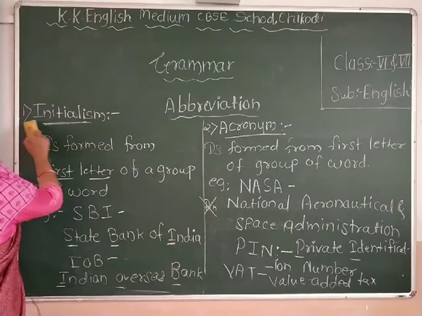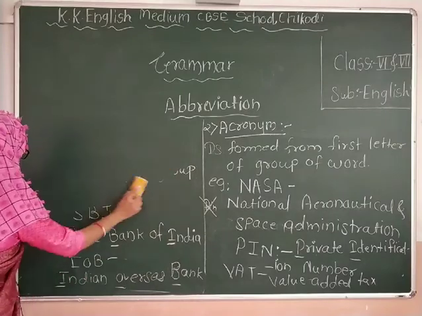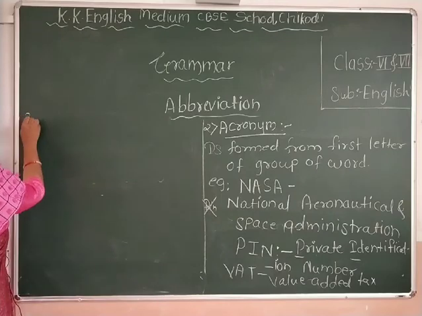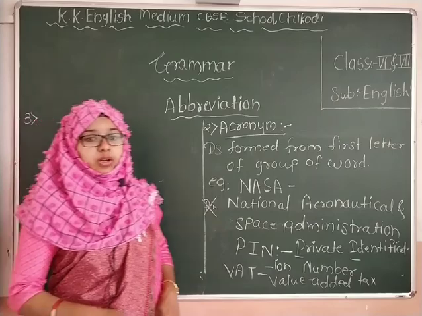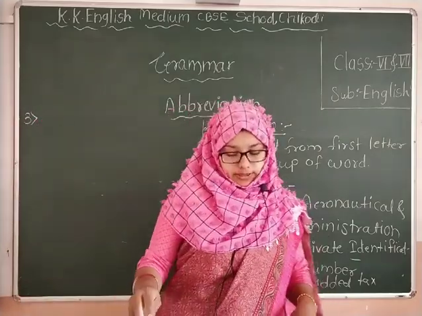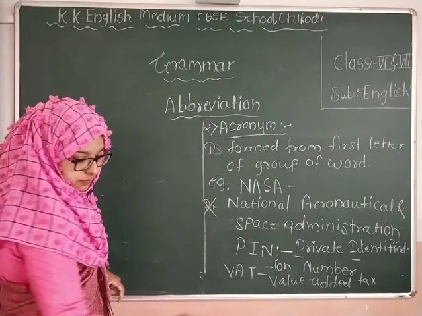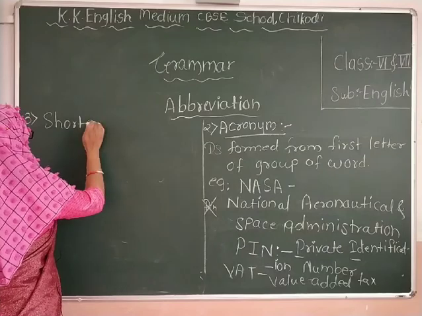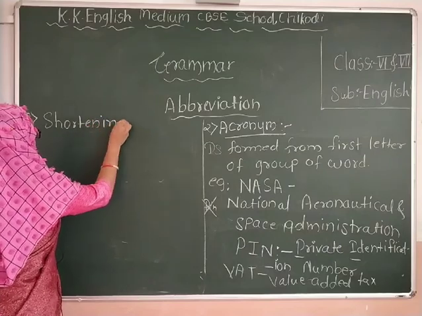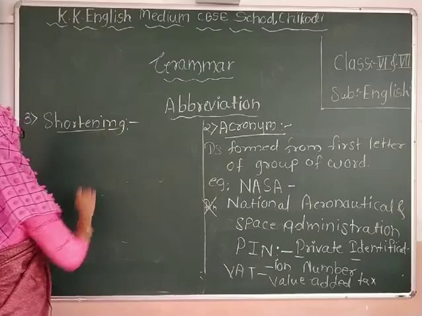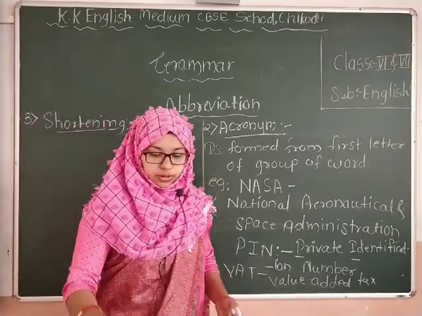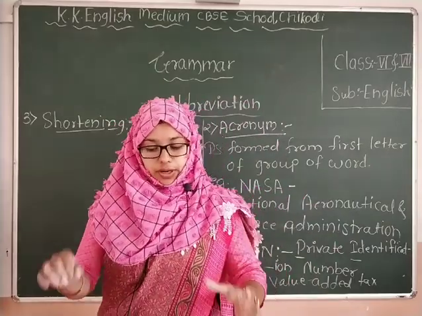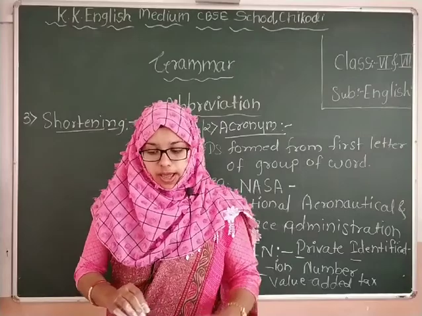Next is the third type of abbreviation, that is shortening. When do we use it? It is an abbreviation in which the beginning or the end of the word has been dropped.